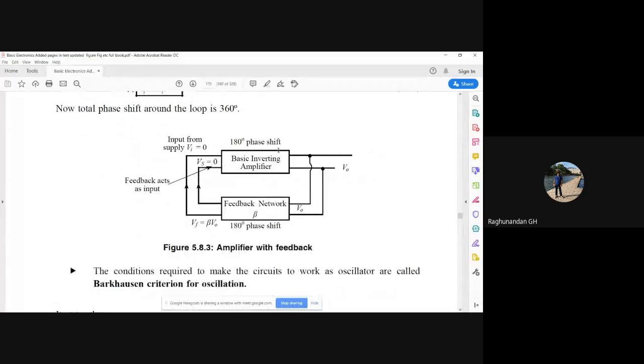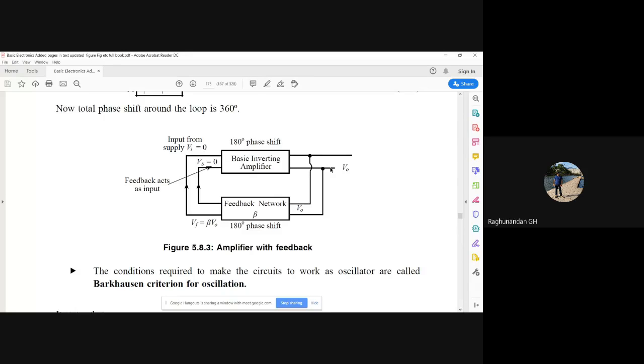If you take this as an oscillator or amplifier with a feedback circuit, then the total phase shift in a closed loop should be equal to 360 degree or 0 degree. See, this is a closed loop. Output coming back through feedback, again giving back to input. The total phase shift produced in this closed loop should be equal to 360 degree or 0 degree. That is the first condition he told.